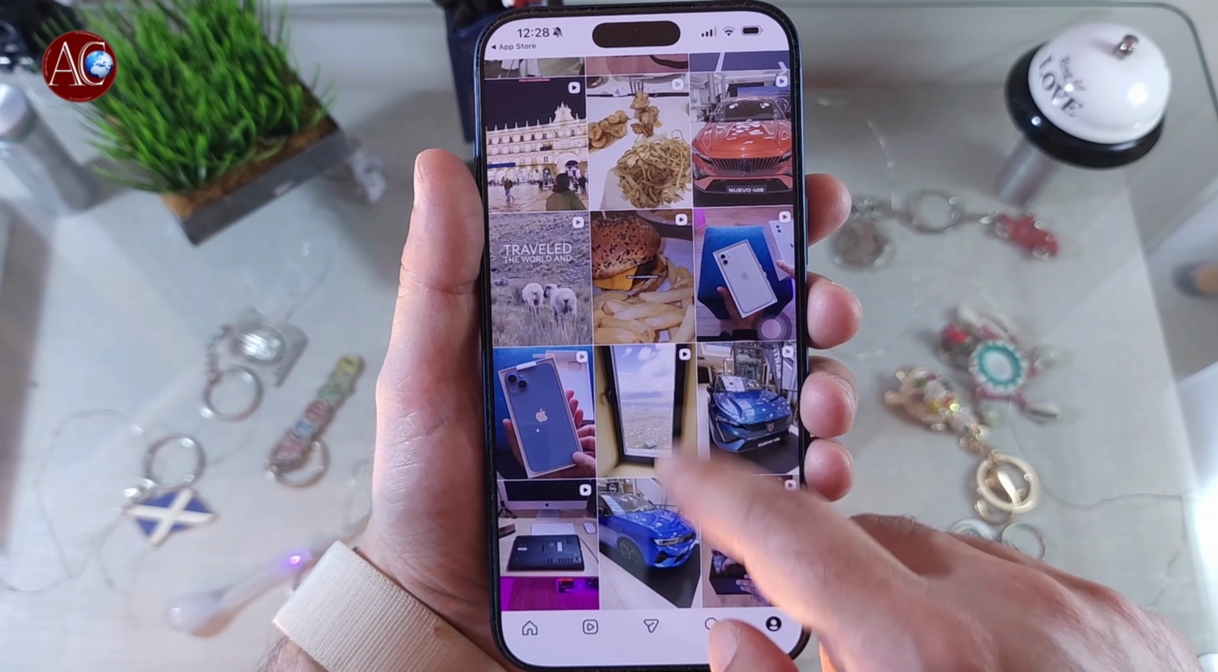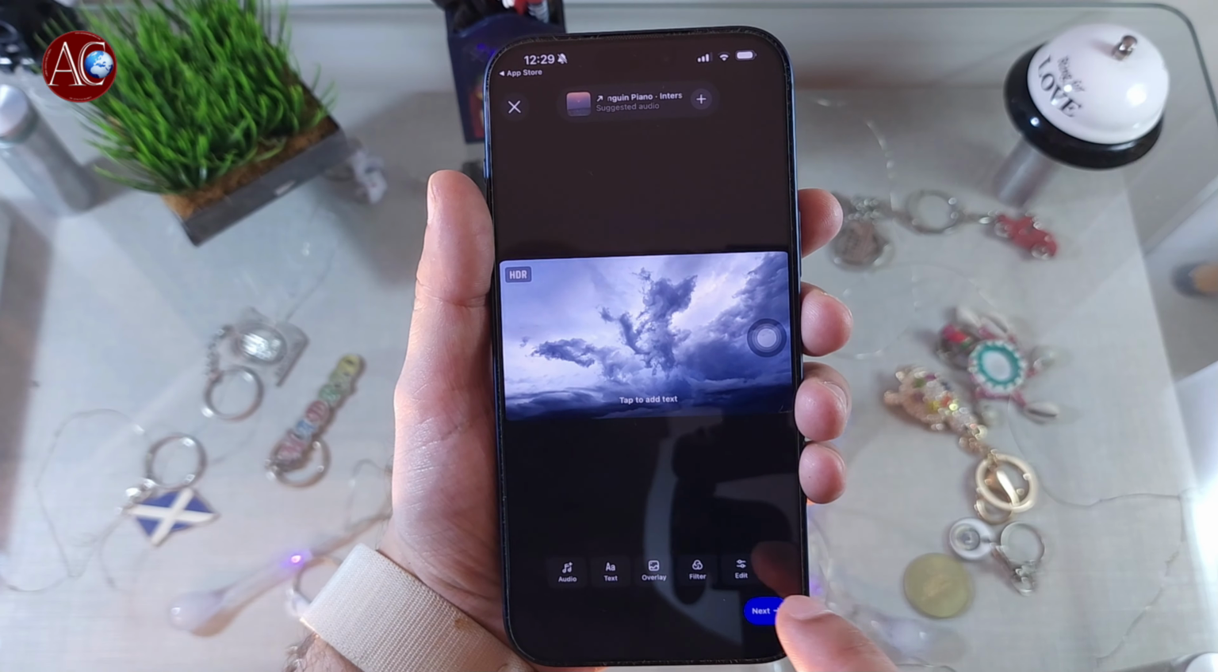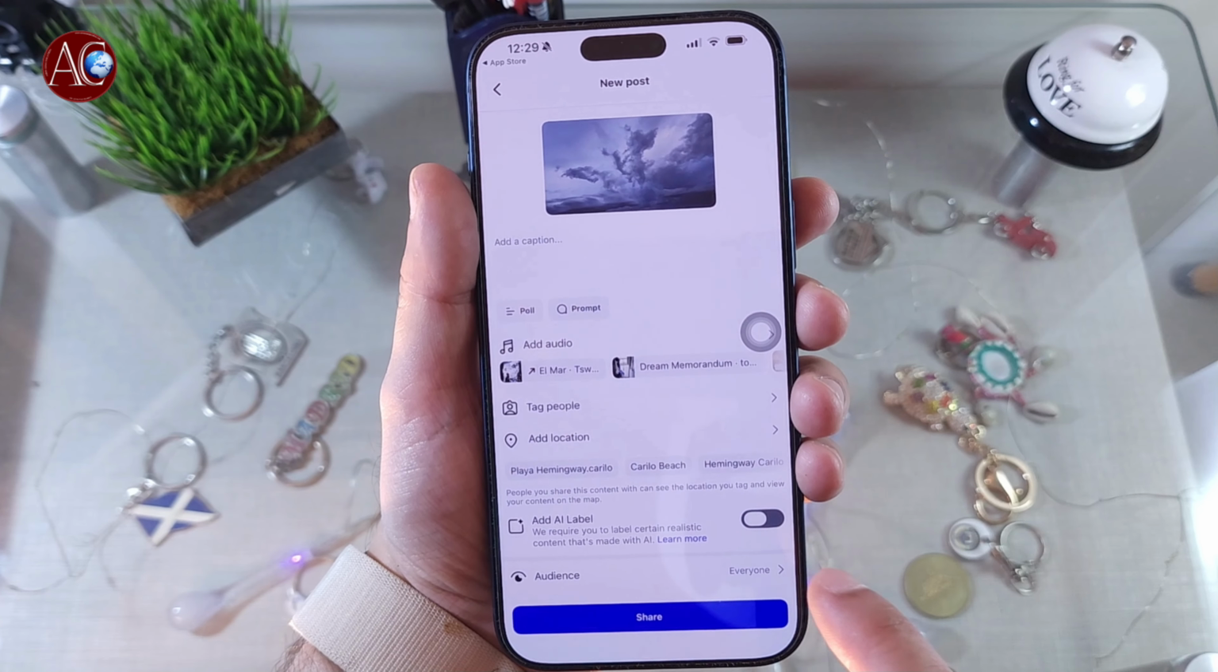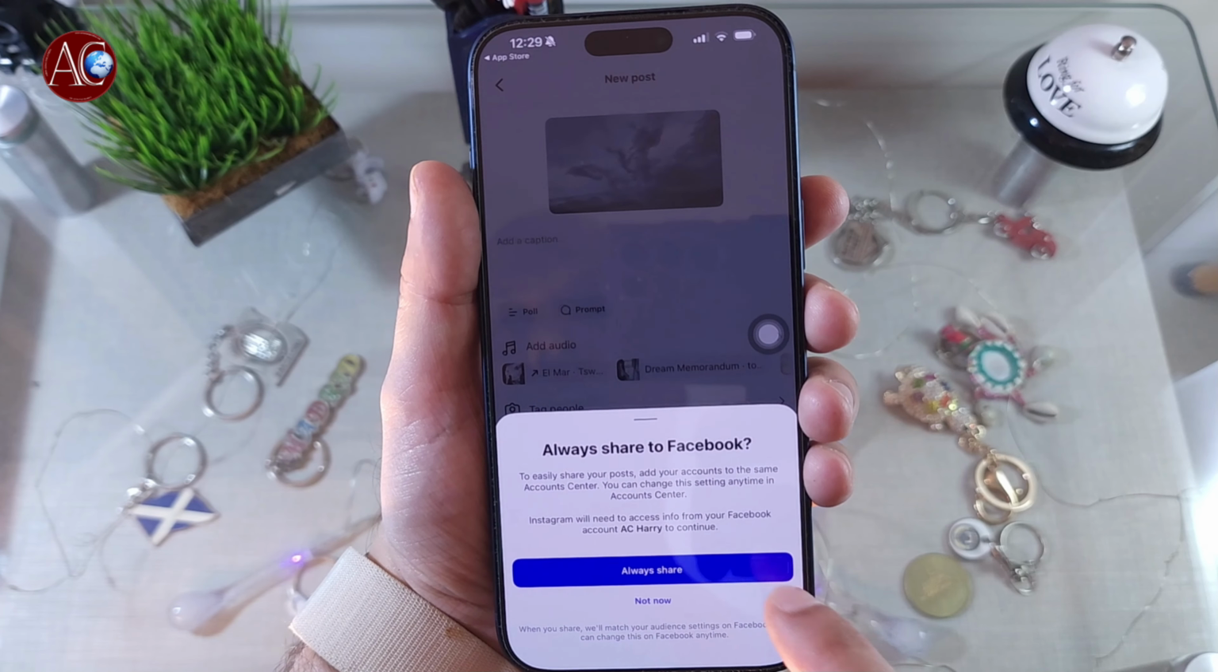You can see, hit reel, so you can allow access to all the content. Continue. If you have any videos, anything you want to put as a reel, you can do this. Here also photo, if you want a photo, you see a beautiful sky photo. I hit next button. You see the photo, hit next button. Okay, share.